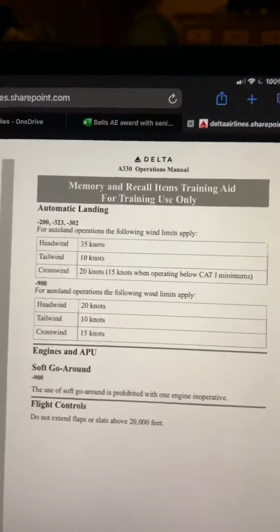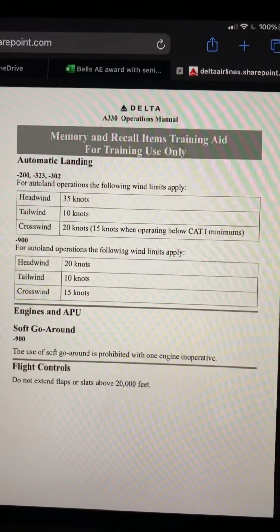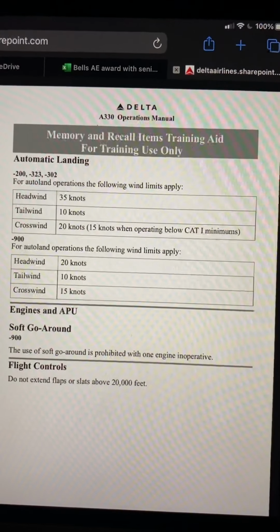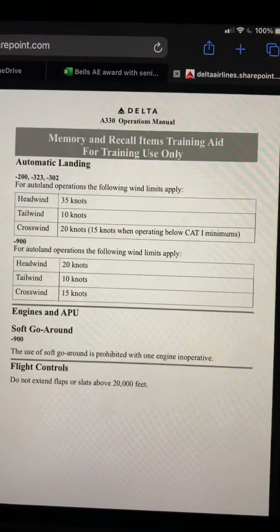Automatic landing. For autoland operations, the following wind limits apply. Headwind, 35 knots. Tailwind, 10 knots. Crosswind, 20 knots, 15 knots when operating below Category 1 minimums. For the -900 only, for automatic landing, the limits are headwind 20, tailwind 10, crosswind 15.